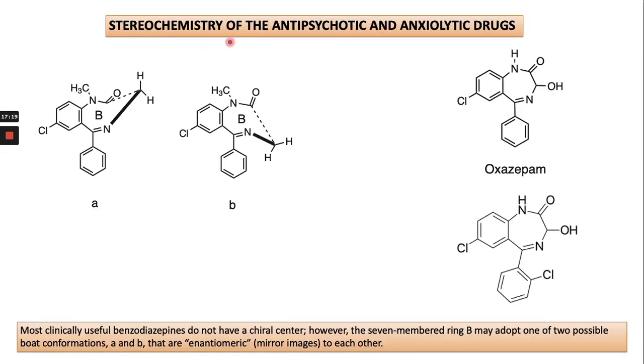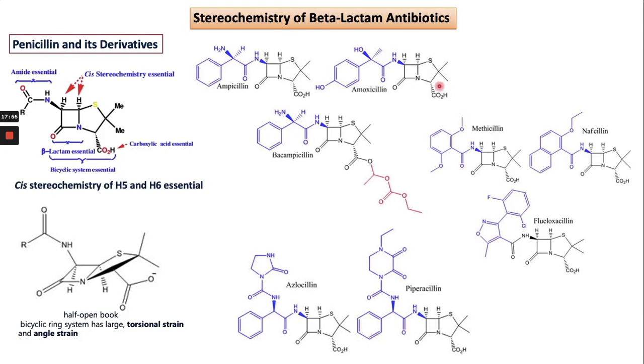This one is the stereochemistry of antipsychotic and anxiolytic drugs. You can see it contains a 7-membered benzodiazepine ring. It has these two conformations, and both are enantiomers of each other, A and B. These are the two conformations of this molecule, which doesn't have any chiral center, but the molecule has the same activity.